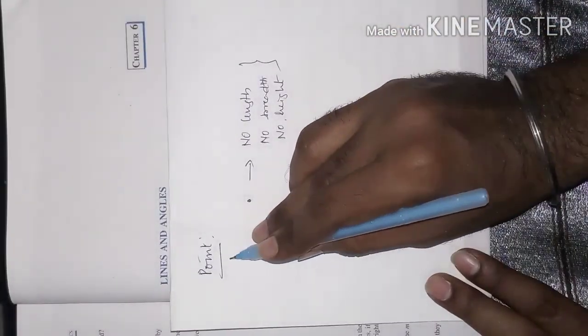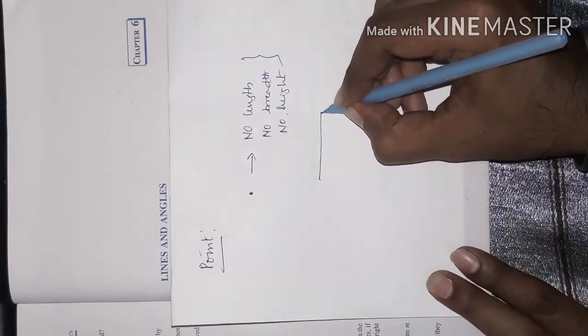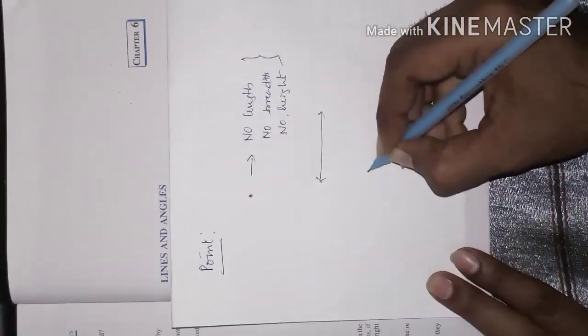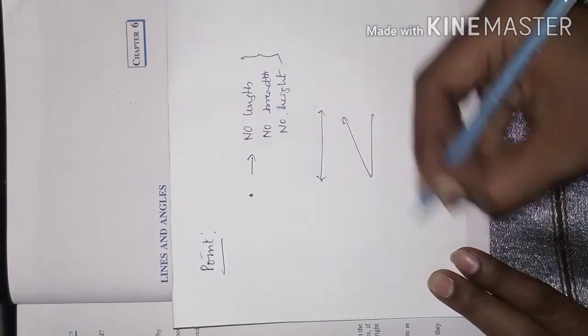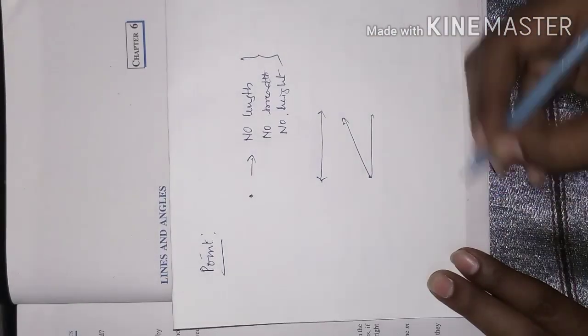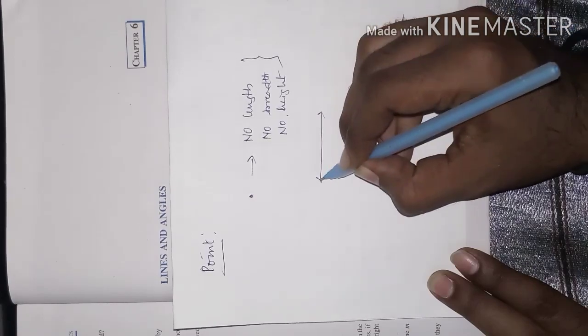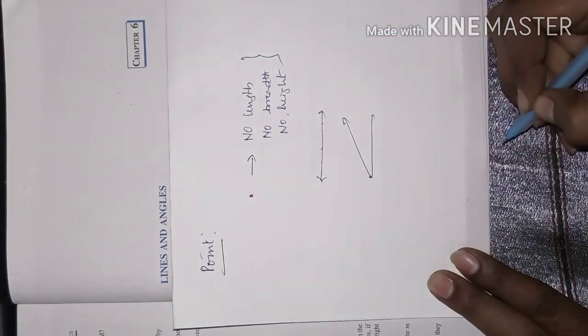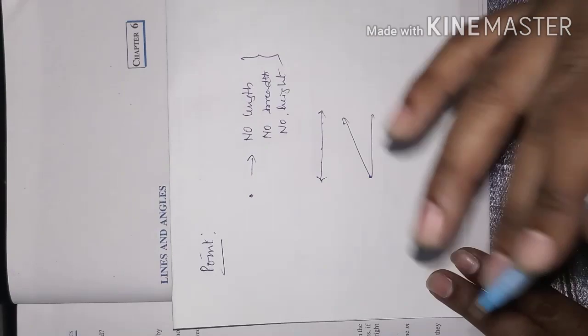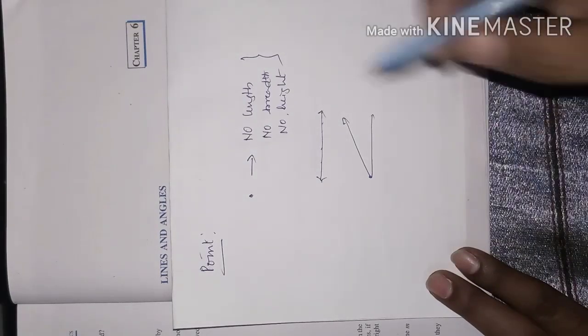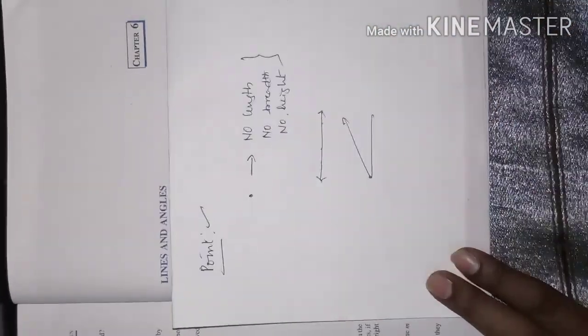Because based on this only, we are going to form a line and form angles. A line is nothing but a set of points on a plane. So everything comes under the point only. Clear with this point? Okay, chalo.